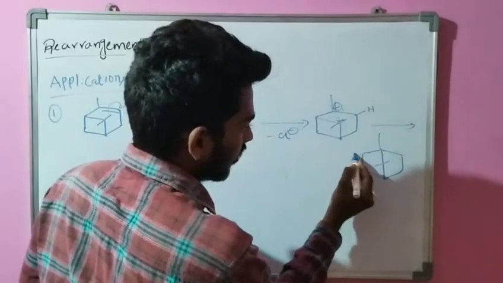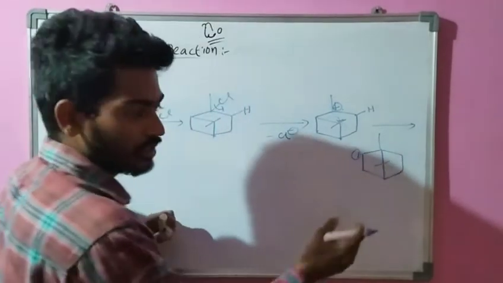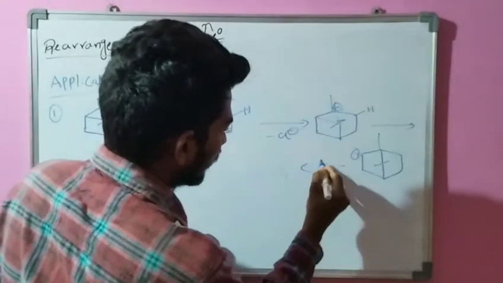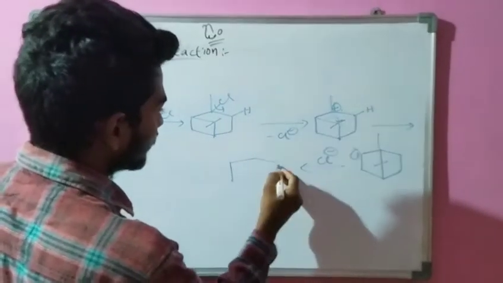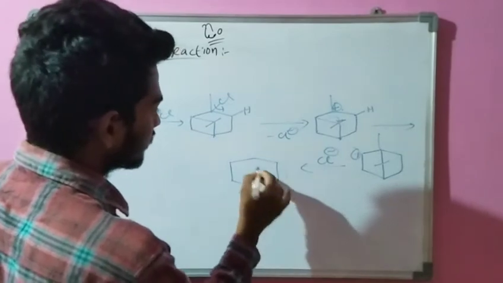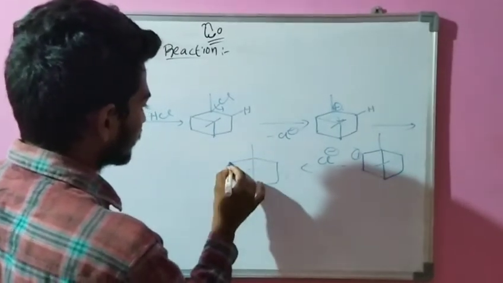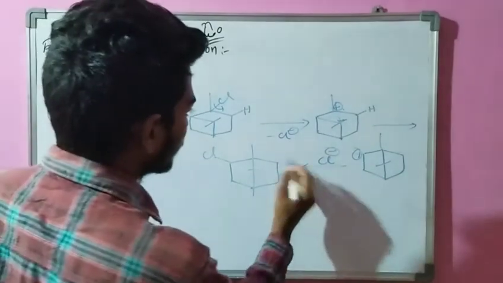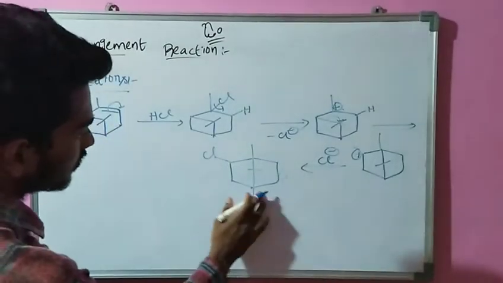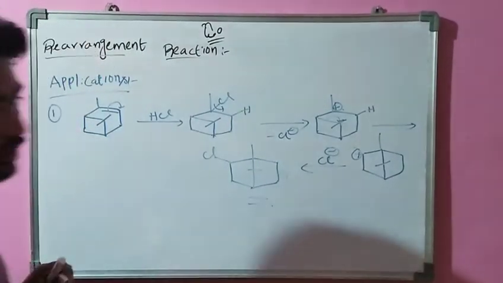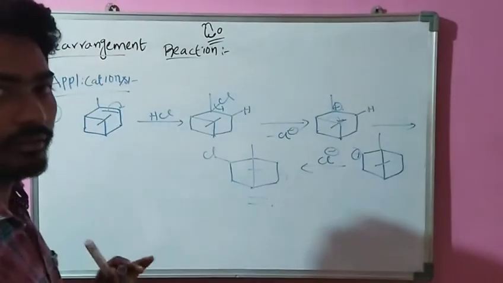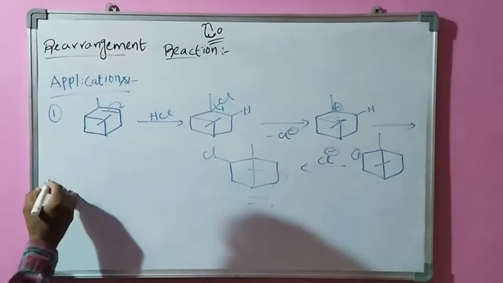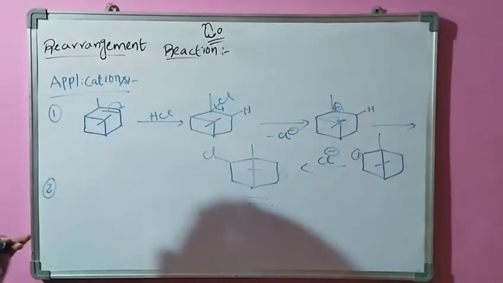Now it creates a carbocation, which is treated with chloride ion, and it forms this type of structure. This is one type of application of the Wagner-Meerwein rearrangement reaction.